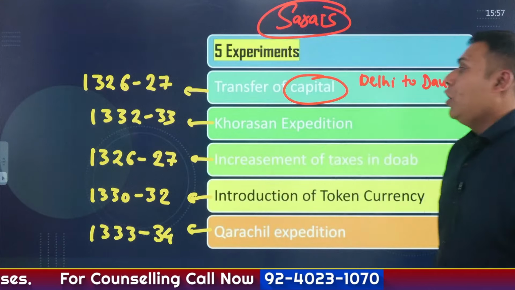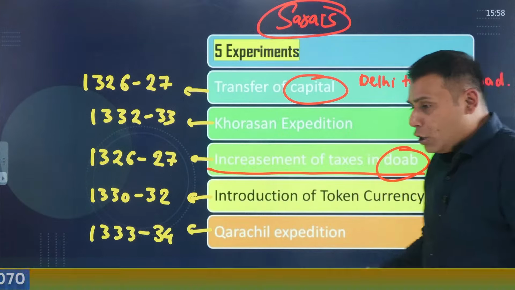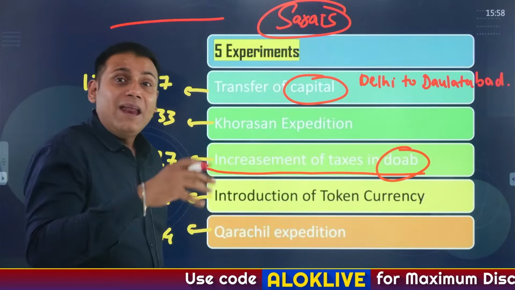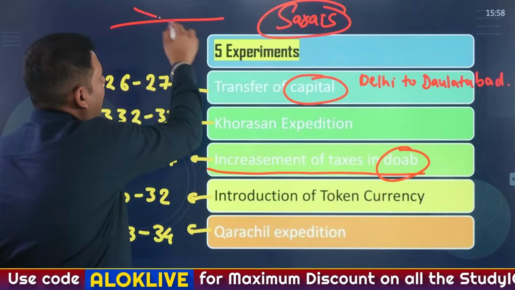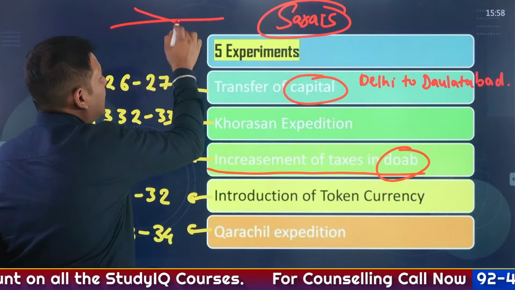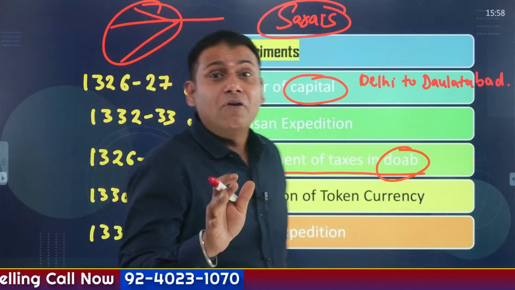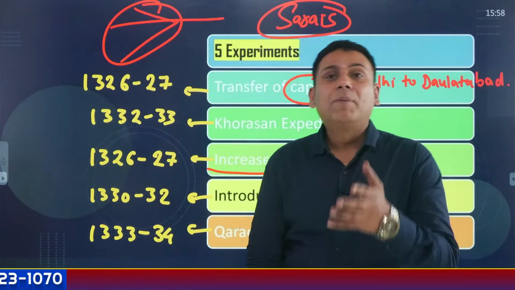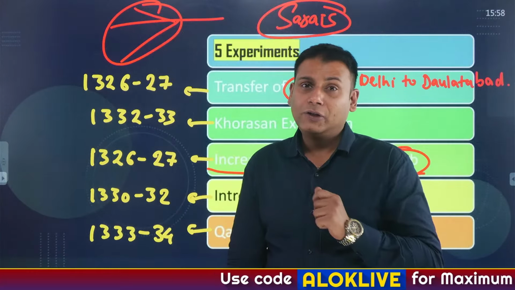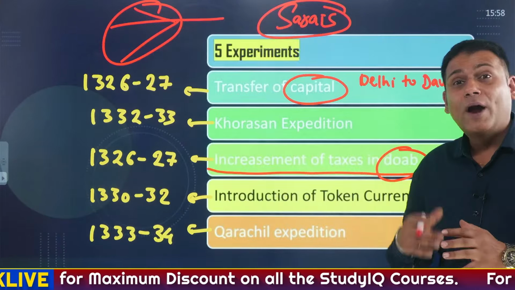The second failed experiment of this person was the increase of taxation in the region of Doab. Now, what is the region of Doab? For example, suppose a river is flowing in this direction. If any other river is joining the main river from the left side, it is referred to as a left bank tributary. If any other river is joining the main river from the right side, it is referred to as a right bank tributary. And this region is referred to as Doab. It's a highly fertile region. Example, the region of Punjab. It is a Doab, drained by the Indus and its important tributaries. So the Ganga-Yamuna Doab is a highly fertile region, and the peasants in this region are quite successful.